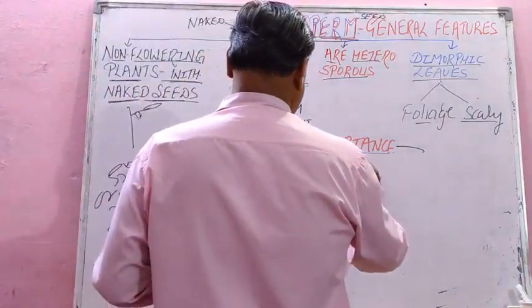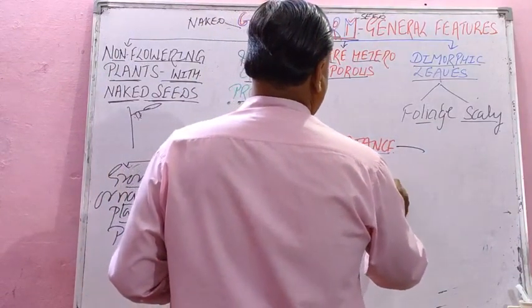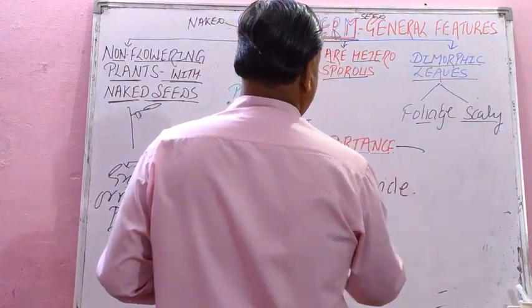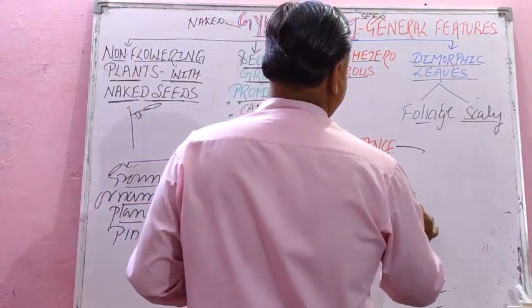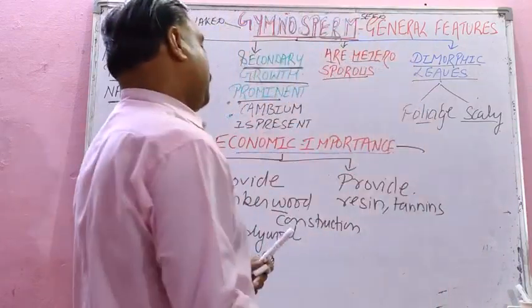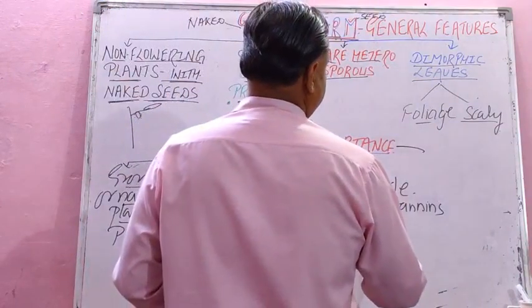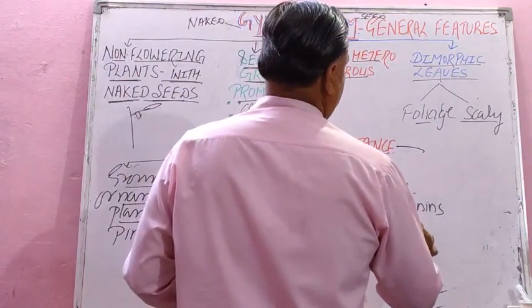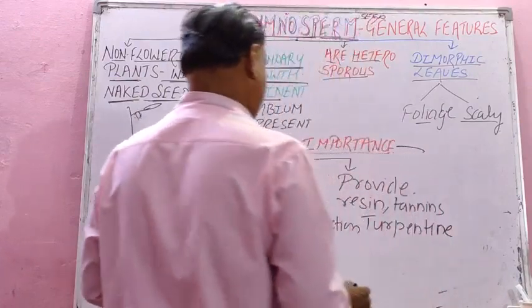Then, students, the next one: they provide resin, tannins. The tree provides tannins, resins, turpentine. So these all are the economic importance of gymnosperm.